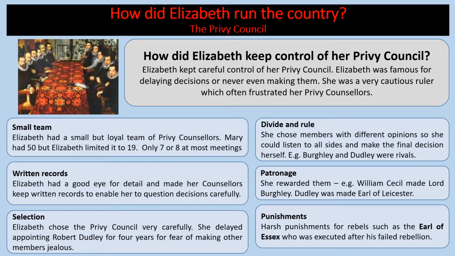Elizabeth made sure there were good written records. She had an eye for detail, and she made her councillors keep written records to enable her to question decisions carefully. She chose the Privy Council carefully. She delayed appointing Robert Dudley for 4 years for fear of making other members jealous. She chose members with different opinions so she could listen to all sides and make the final decision. She rewarded them with patronage, like William Cecil being made Lord Burleigh or Robert Dudley being made the Earl of Leicester. But there were harsh punishments for rebels such as the Earl of Essex, who was executed after his failed rebellion.